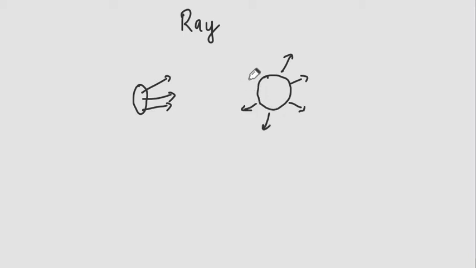Next is a ray. Think of a torch and the light rays coming out of it. If this is the surface of the torch, you might have seen the light rays like this. Or think of the sun. You might have made a drawing of the sun indicating the light rays like this.